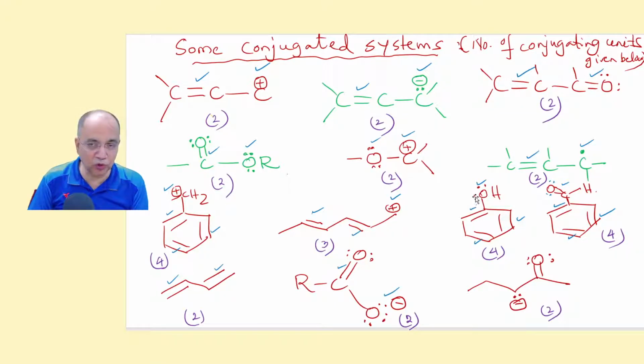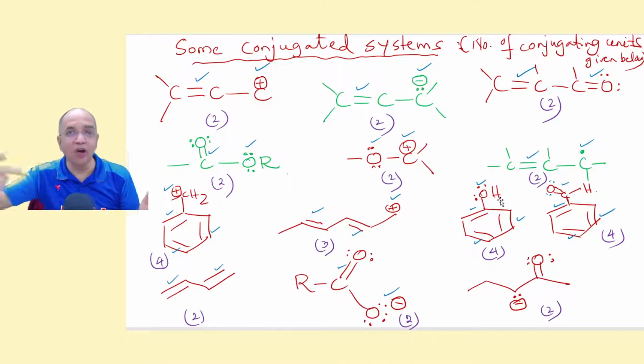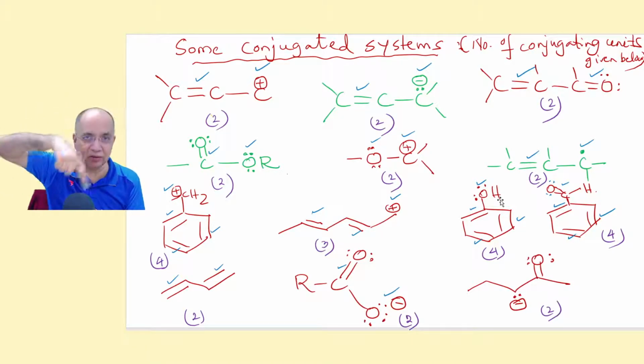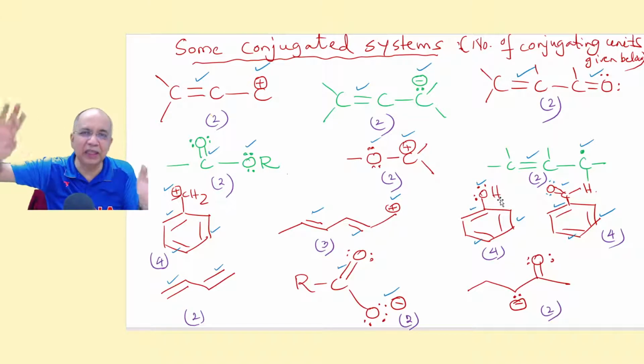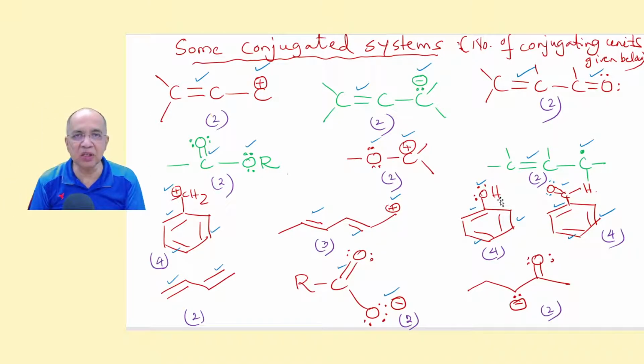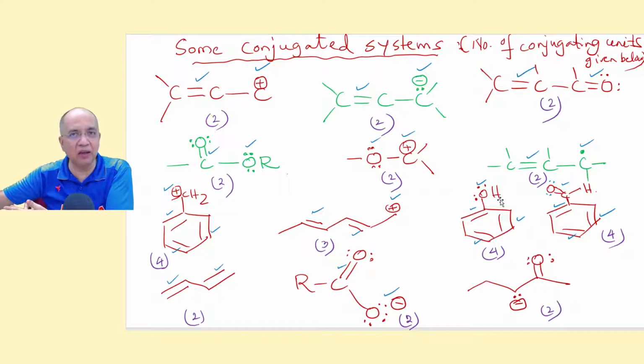Because this one of the lone pairs and this pi bonding electron pair are separated from each other by a single bond. So also these two, so also these two. So there are 4 conjugating units. Out of the 2 lone pairs, only one will be taken. The other is not conjugating, as it will be in a hybrid orbital, not in a non-hybrid orbital that is parallel. All the conjugating p orbitals, bonding or non-bonding, must be parallel with each other for sidewise overlapping. We'll talk about these things again in detail later.